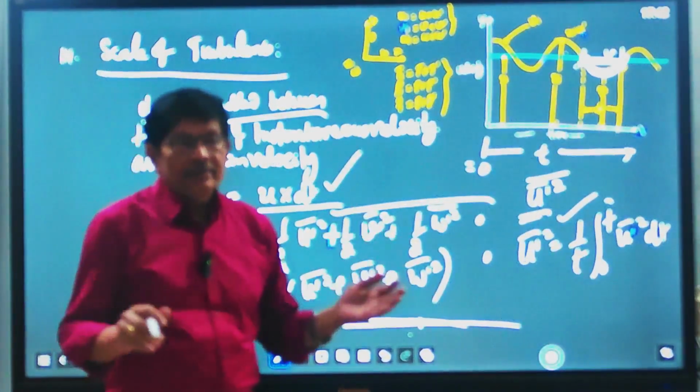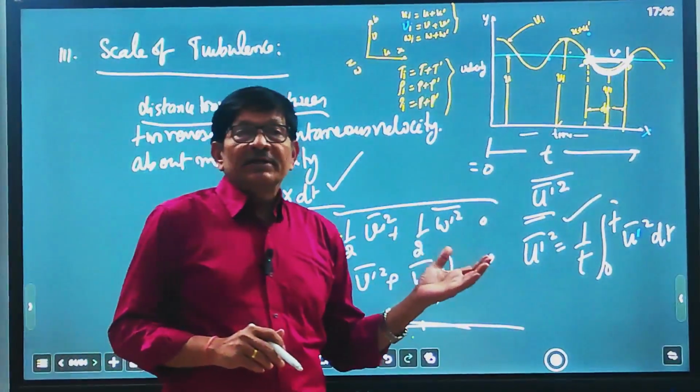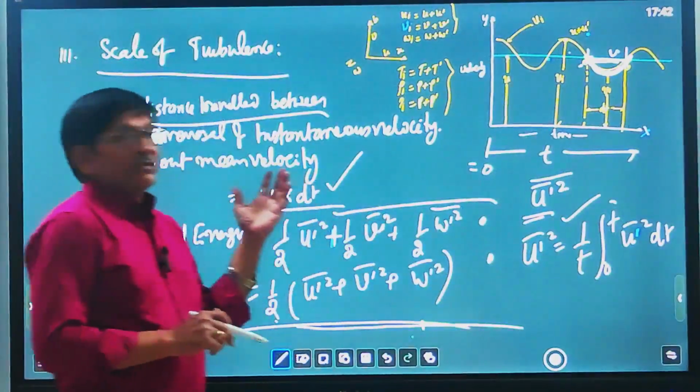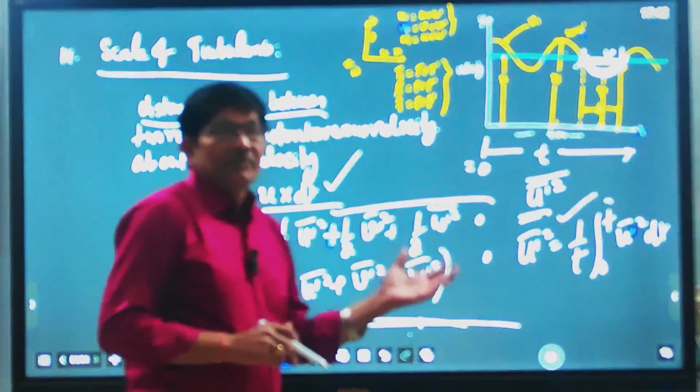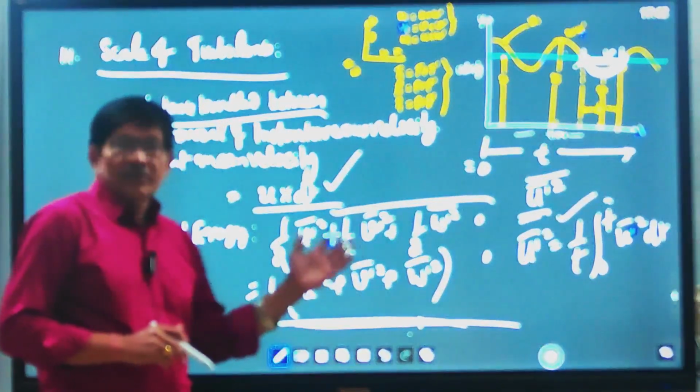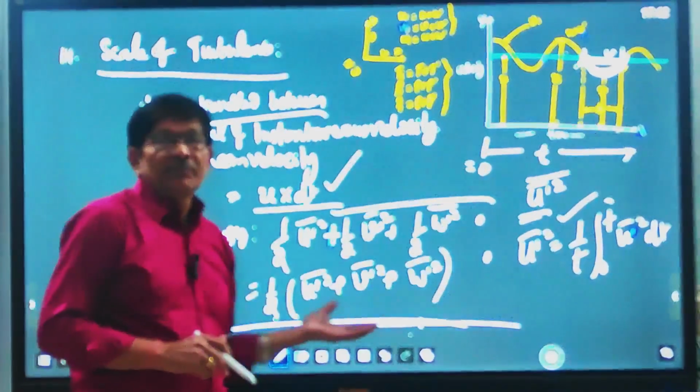What are the scales by which we define turbulence? These are three scales. One is the degree of turbulence, another is the intensity of turbulence, that is a dimensionless number, and the third one is the scale of turbulence. And what is total energy? That is the total kinetic energy of the fluctuating component only.